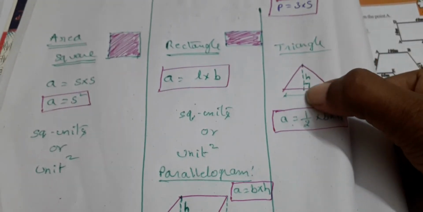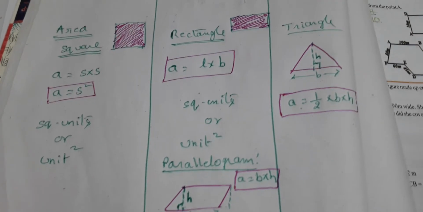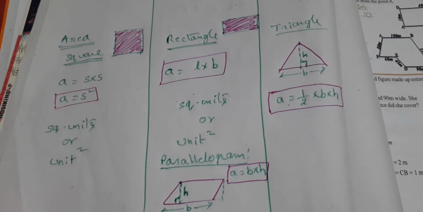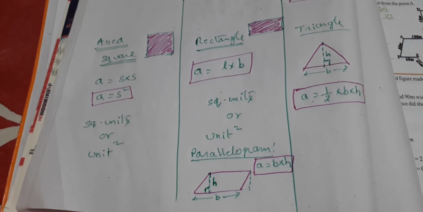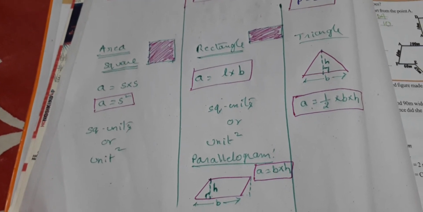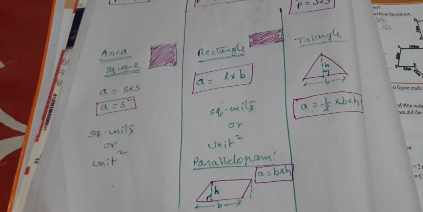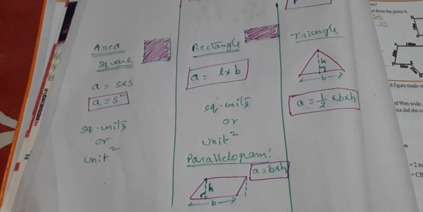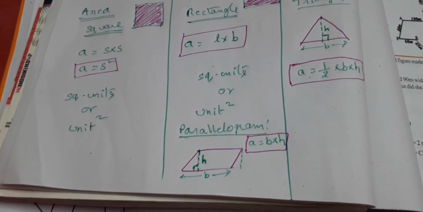Right. So now coming to the triangle, the same thing. Half into base into height is the area of the triangle. Half base into height is the area of the triangle. So this is the introduction, a quick revision of the formulae of area and perimeter of the geometrical figures we know at this level, that is square, rectangle, triangle, and additionally what you have learned now is also the parallelogram.